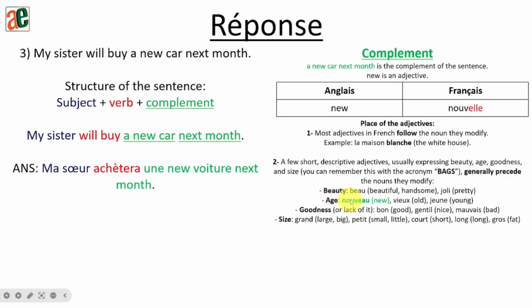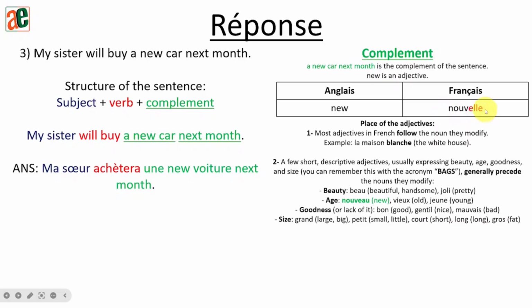For age, we have new, nouveau, vieux, old, jeune, young. Goodness, okay, so lack of it. So we can say bon, gentil, mauvais. And size: grand, petit, court, long, gros.